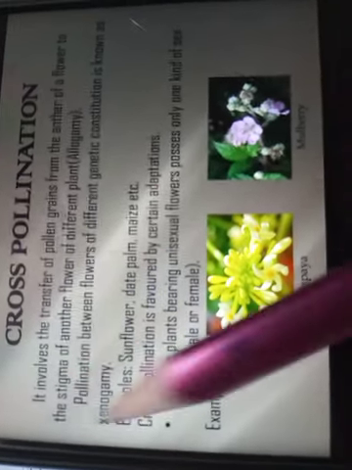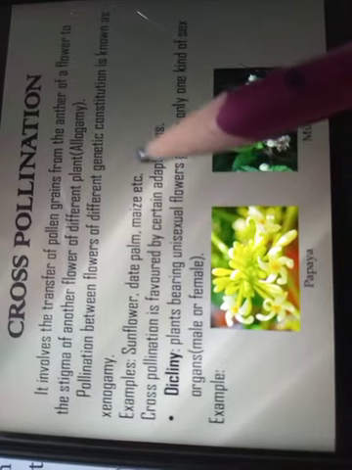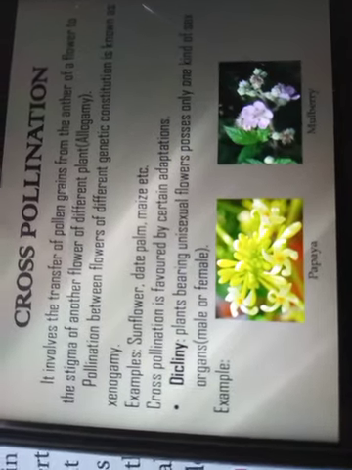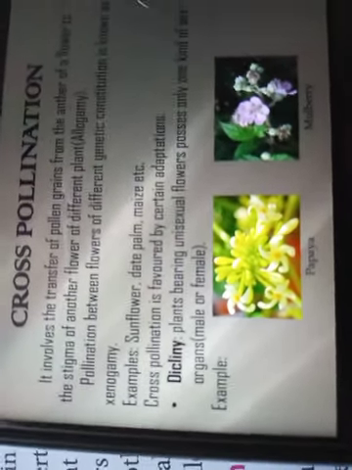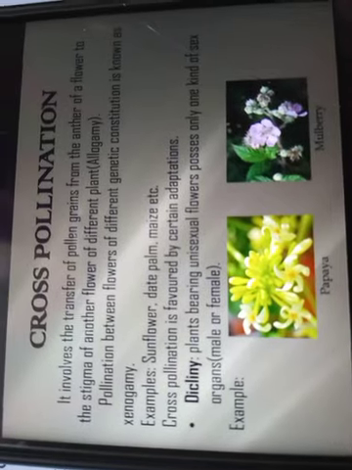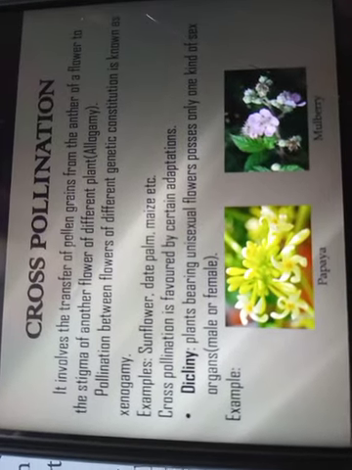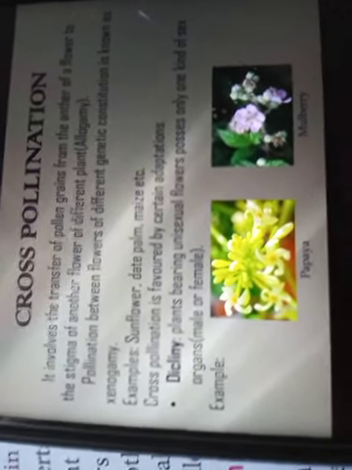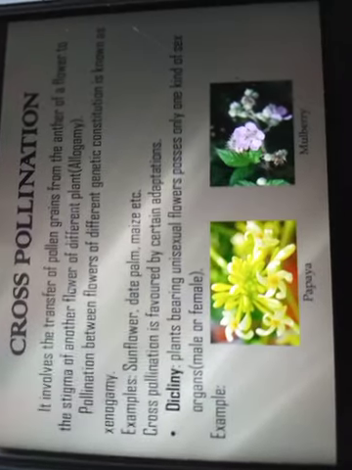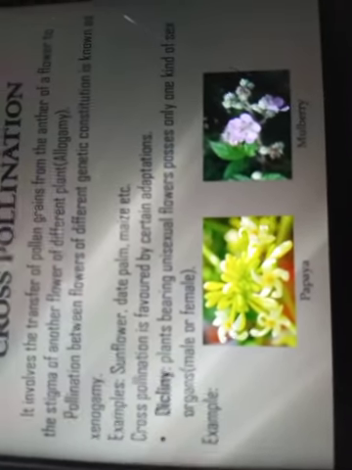Cross-pollination is favored by certain kinds of adaptations which are present in the plants or in the flowers.